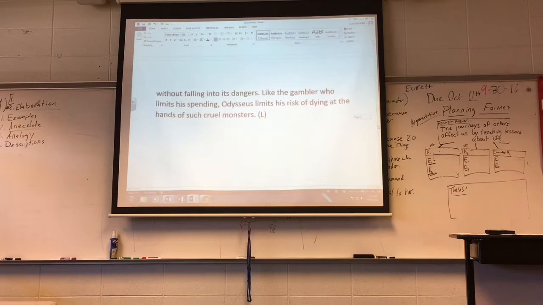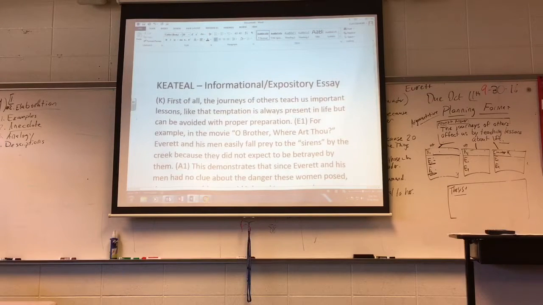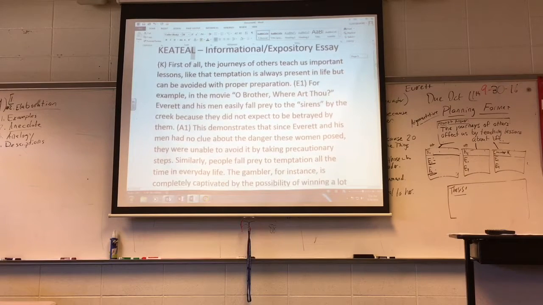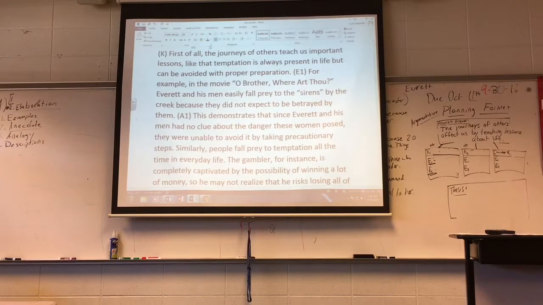Well, now I'm at my L. I'm almost there, guys. I'm at the last section I've got to write. L stands for link back to thesis. Now remember, I've got to get to this part right here: the journeys of others teach us important lessons. I've spent this whole paragraph talking about this part, like that temptation is always present in life but can be avoided with proper preparation. Remember, my essay is not about temptation. My essay is about the importance of the journey and what people learn from journeys.